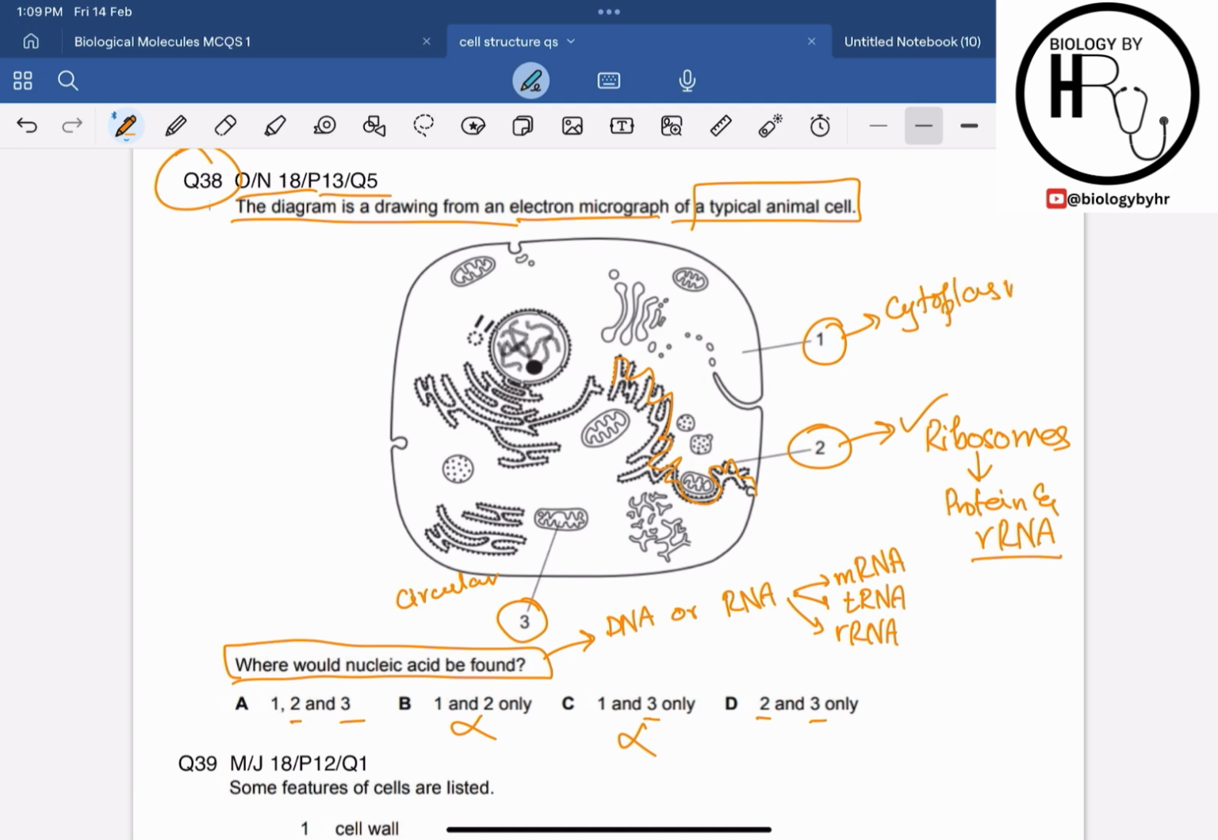We know that cytoplasm also contains the free ribosomes. So ribosomes also contain the RNA, as well as the transfer RNA is also found in the cytoplasm, which carries the amino acid to the ribosome and the mRNA, so that the translation can take place. So yes, 1 also contains the nucleic acid. Hence the correct answer for this MCQ would be option A.